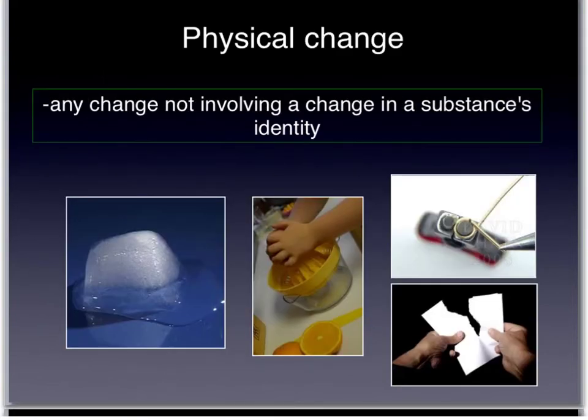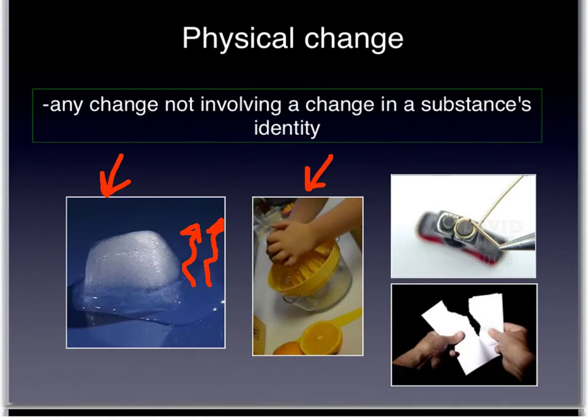So we talked about physical properties. Now we're going to talk about physical changes. A physical change is any change that does not involve the substance's identity changing. For example, here we actually had two physical changes occurring. Of course, the ice is melting, the solid water is becoming liquid water, but that liquid water is also in the process of evaporating. So those are two physical changes happening right there.